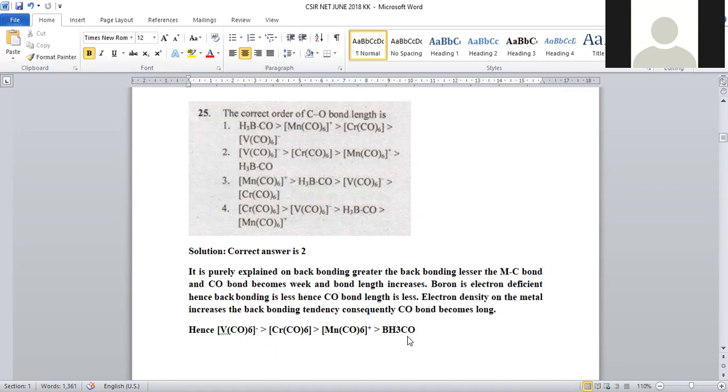And least for BH3CO, boron being electron deficient, no back bonding will be observed here, right? So vanadium hexacarbonyl complex has the highest back bonding, so the CO bond length will be larger. Next, the neutral chromium complex, followed by the manganese complex, and the least will be for BH3, borane, right? So the correct option will be option number 2 for question number 25.